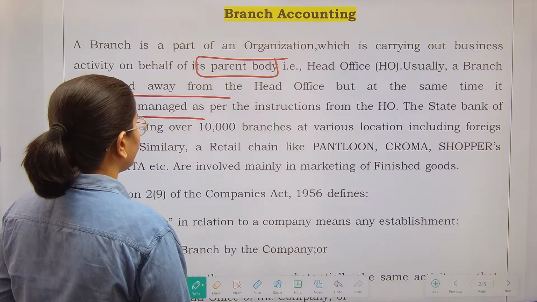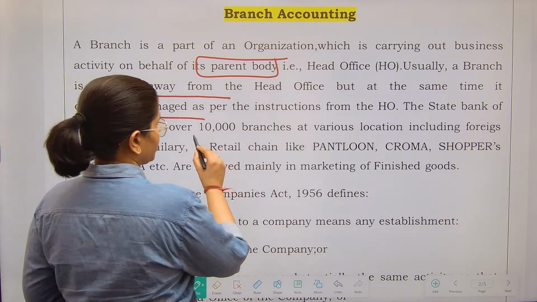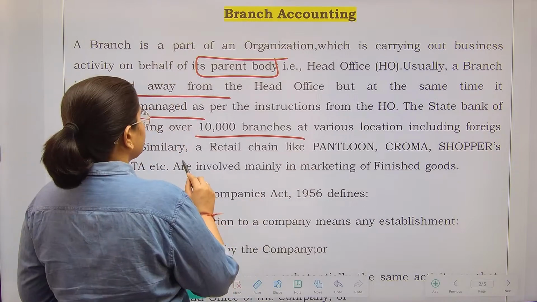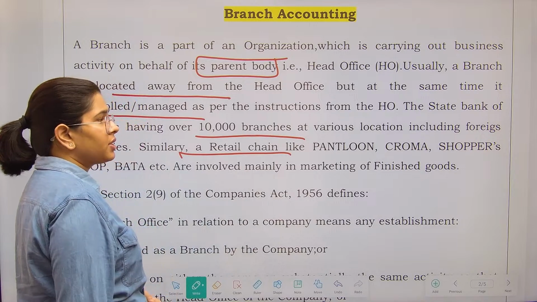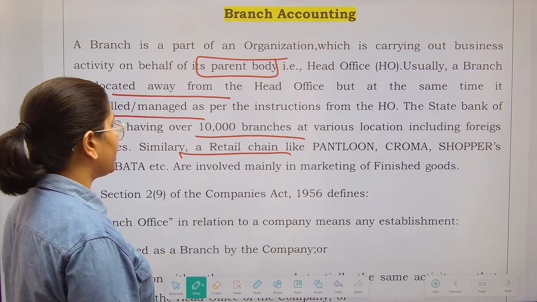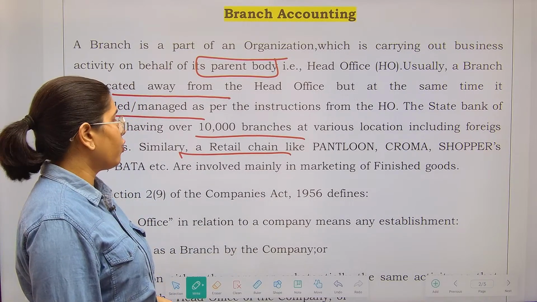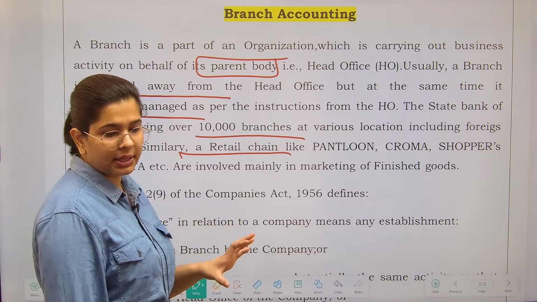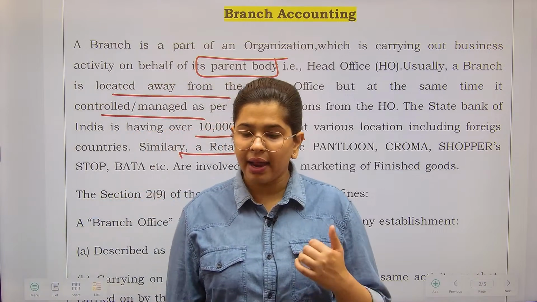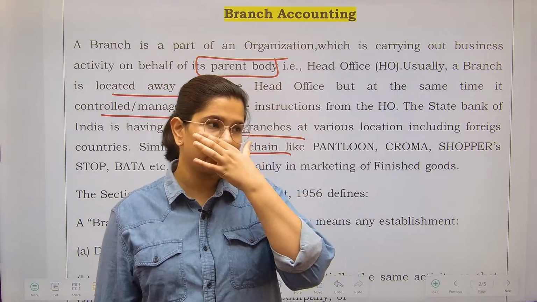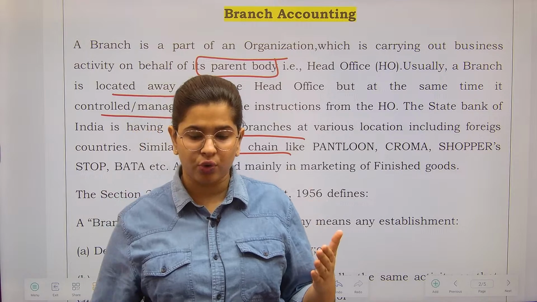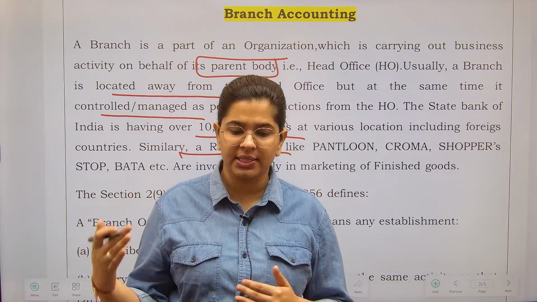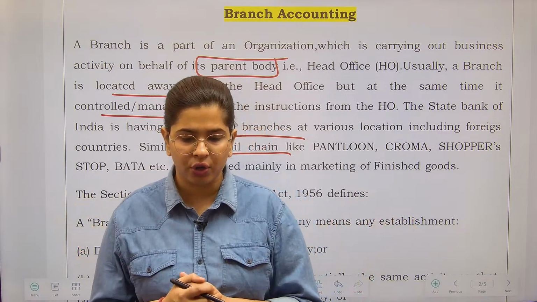The State Bank of India has over 10,000 branches at different locations, including foreign countries, right? Similarly, retail chains like Pantaloon, Croma, Shoppers Stop, Bata, etc., are mainly involved in the marketing of finished goods. So they take the marketing part, and for the rest, like opening, operating and managing a store, they give branches, the franchisees, saying please conduct this on your own.